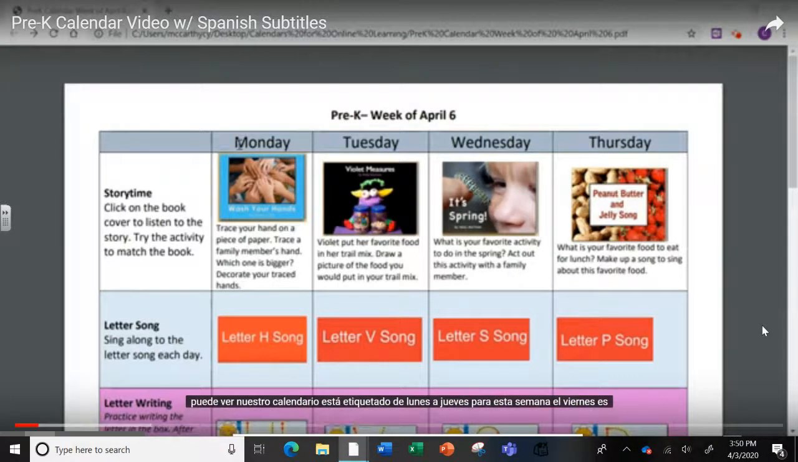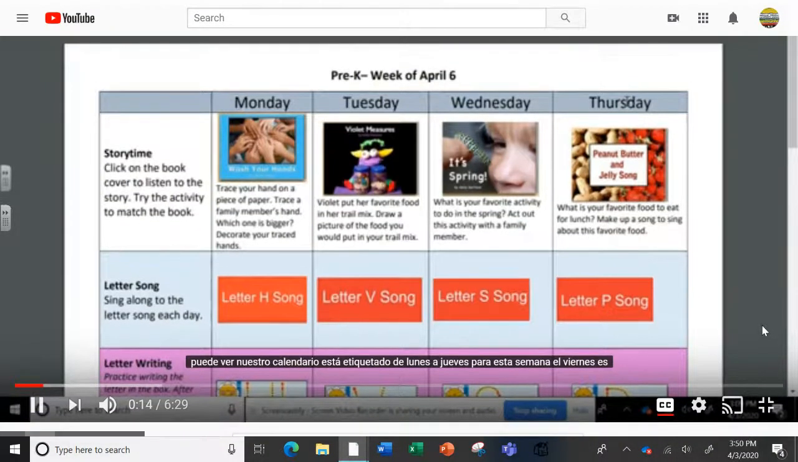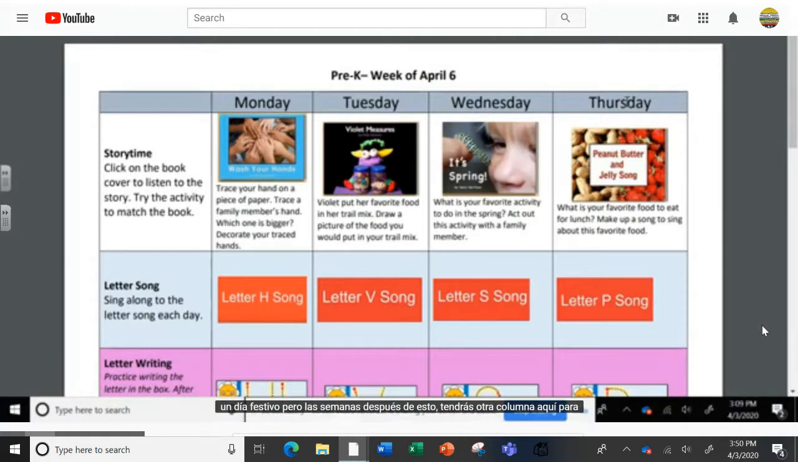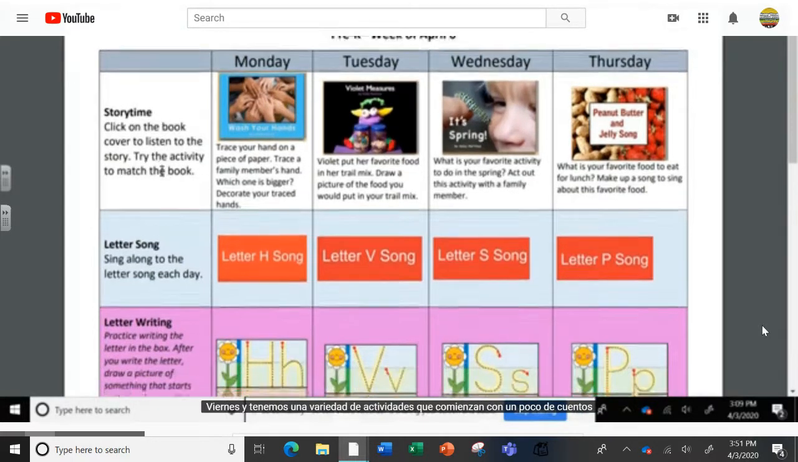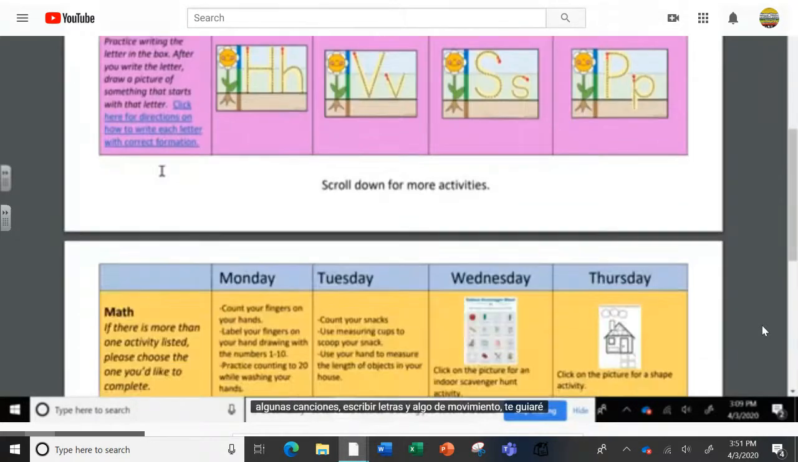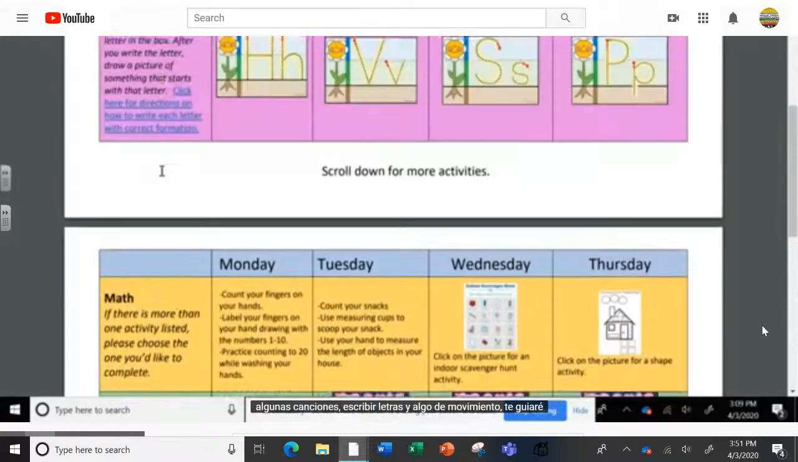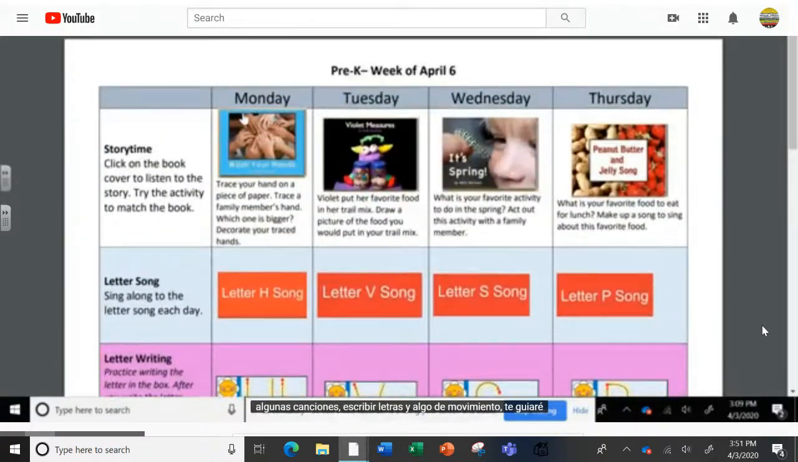Harena students. Please take a look. You can see our calendar is labeled Monday through Thursday for this week. Friday is a holiday, but the weeks after this, you'll have another column here for Friday. And we have a variety of activities, starting with some story time, some songs, some letter writing, math, and some movement. I'm going to walk you through the Monday column in this calendar to show you what we have available, and please know that these activities will change weekly.